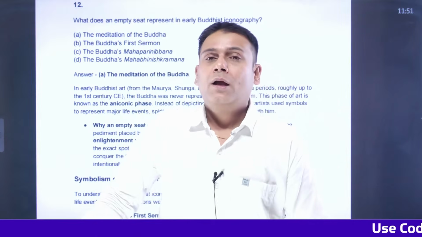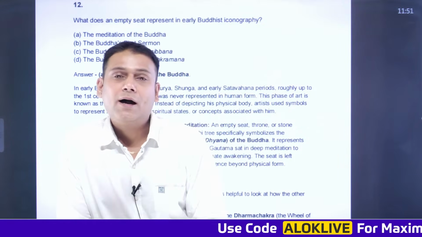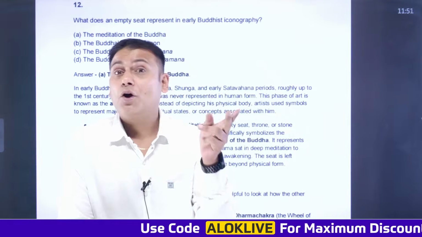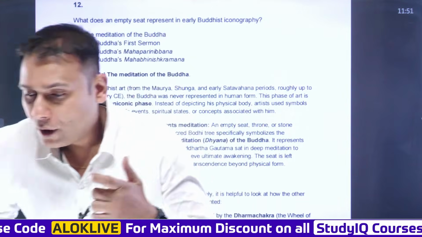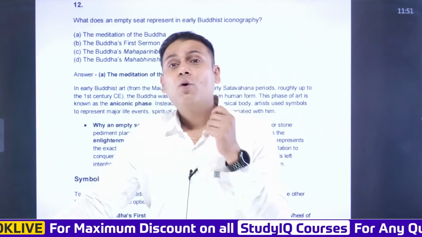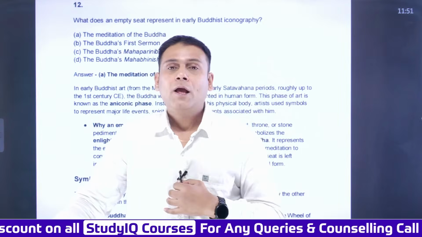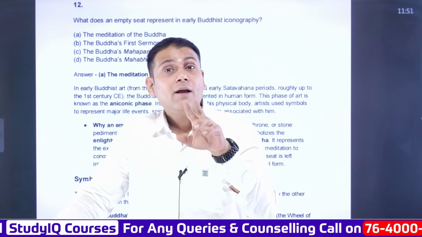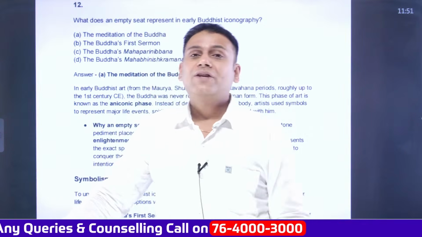There are different sects of Buddhism. One is the Hinayan sect, second is the Mahayana sect. The third, Vajrayana sect, is an offshoot of the Mahayana sect of Buddhism. The Hinayan sect is referred to as the lower vehicle of salvation. The Mahayana sect is referred to as the higher vehicle of salvation. Now the Hinayan sect believed in symbolic worship and they worshipped different symbols such as the lotus, which is associated with